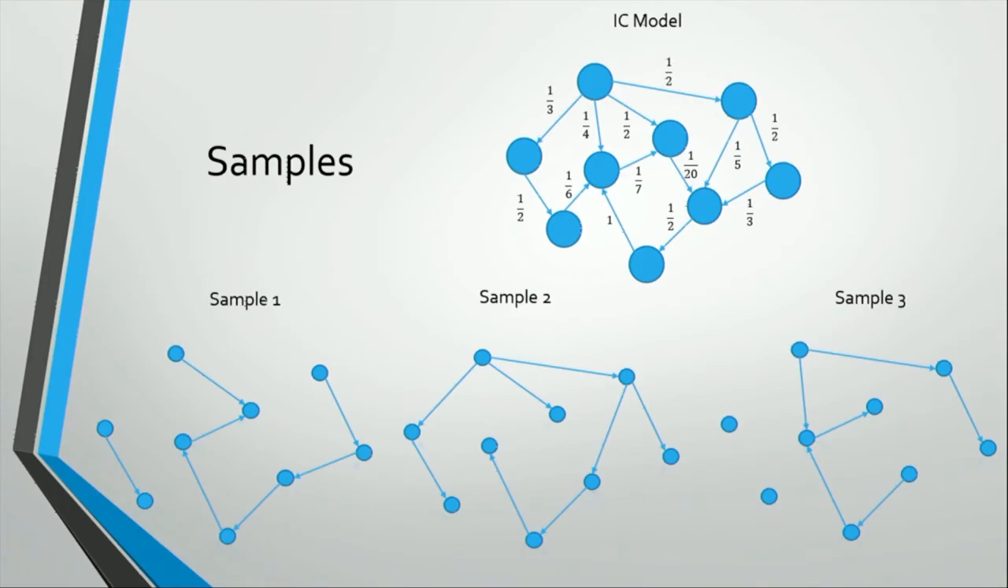Let's see an example. If I have this IC model, I can generate 3 samples, and notice that edges with high probability are going to be taken for most or all of the samples. For example, if I have an edge with probability 1, I'm going to take it for all of the samples. And if I have edges with really small probability, they are not likely to appear in my samples.